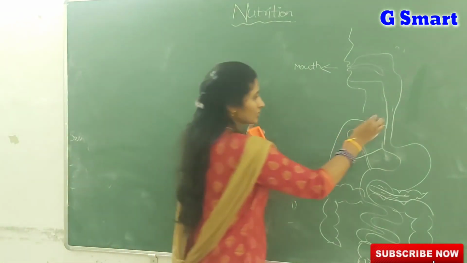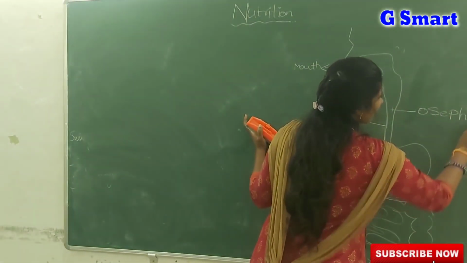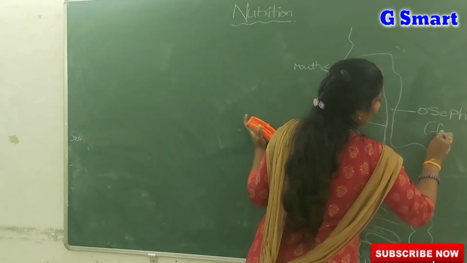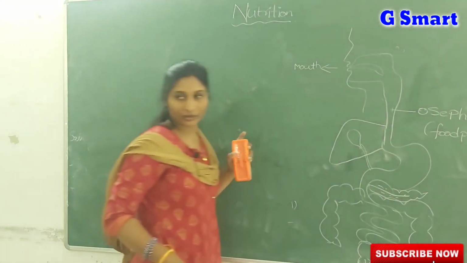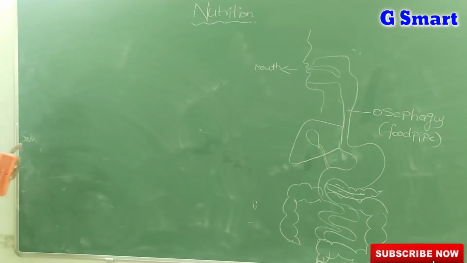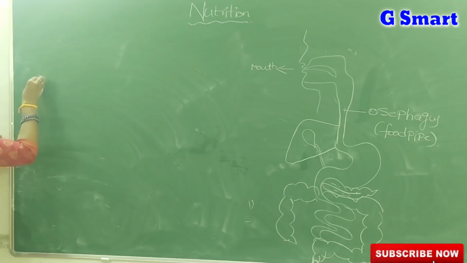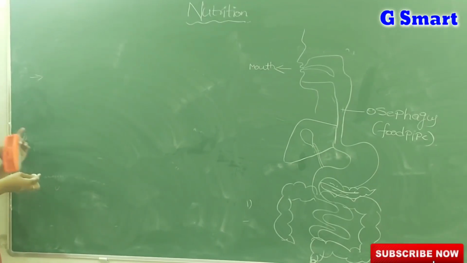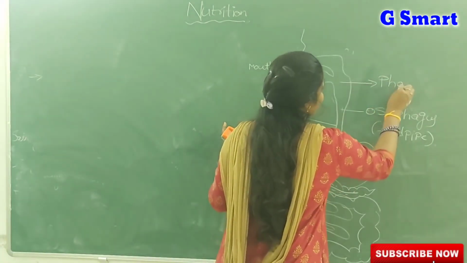This tube-like structure we call the esophagus. This is also known as the food pipe. Okay? And before going to that food pipe, actually one structure is very important. This one we call the pharynx.